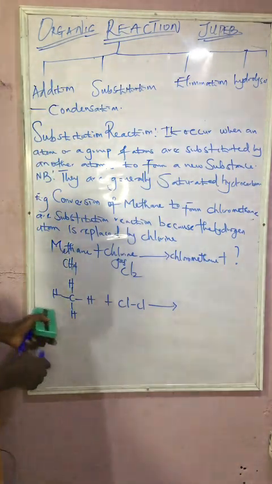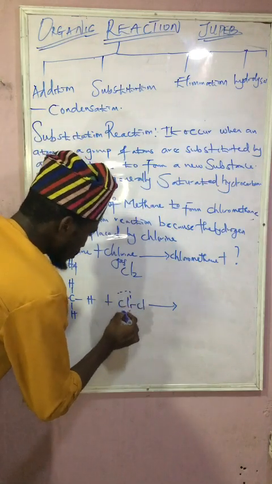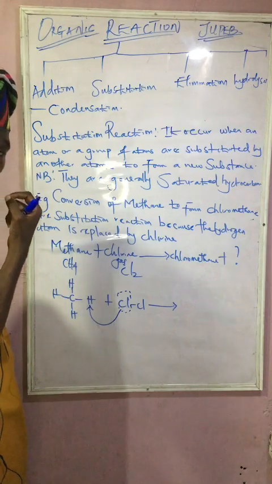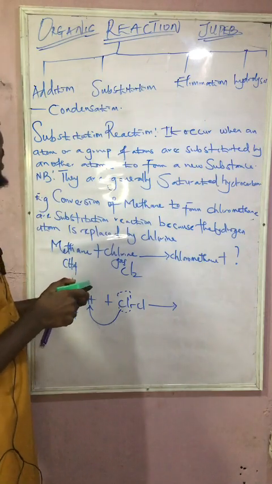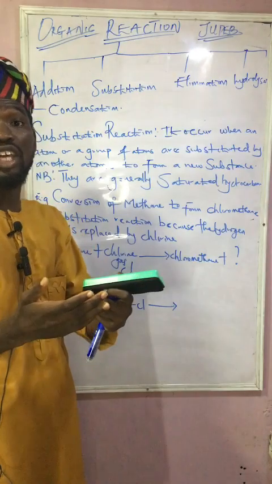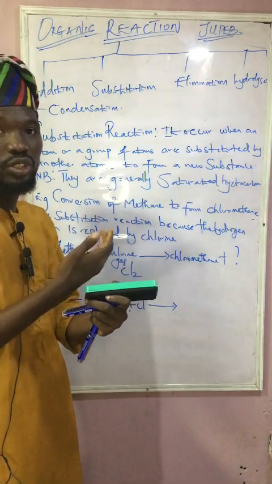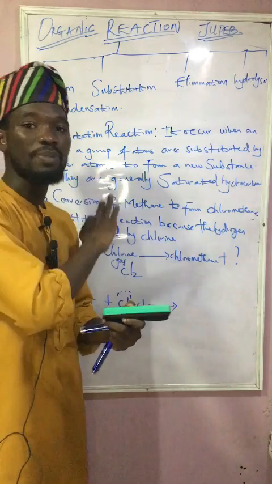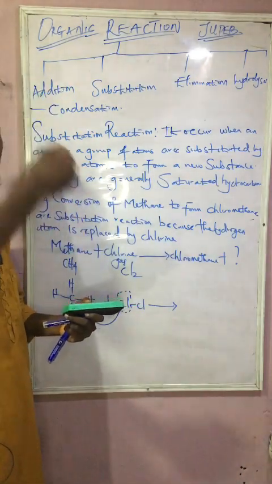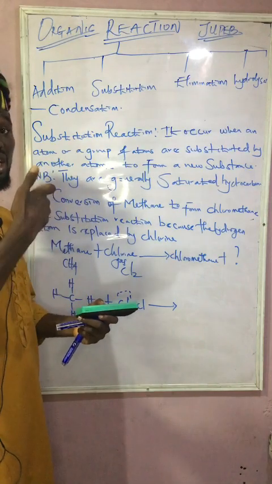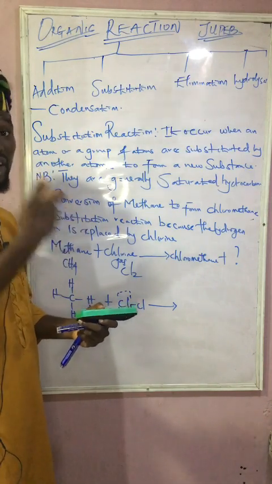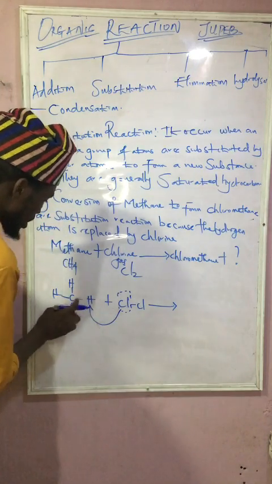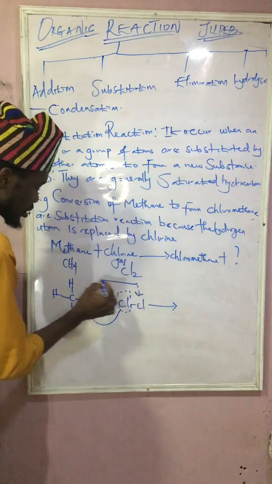Is that clear now? So now, one of these chlorine here will be what? Reacting with this. So that is why for this kind of reaction, for those of you that are familiar with organic compound, we have the initiation, we have the propagation, as well as we have what? Termination. So we have, under this particular reaction now, 3 steps. The step 1 is initiation, the step 2 is propagation, while the step 3 is called what? Termination.